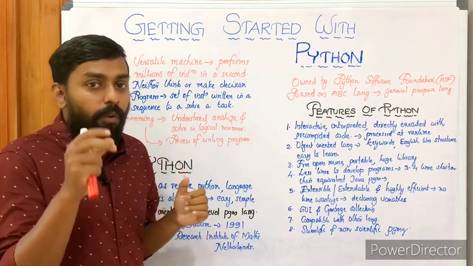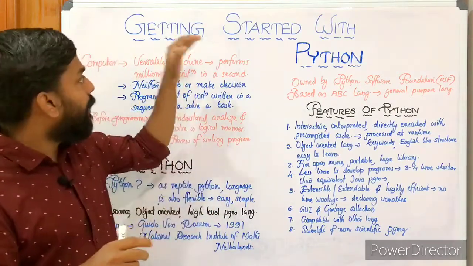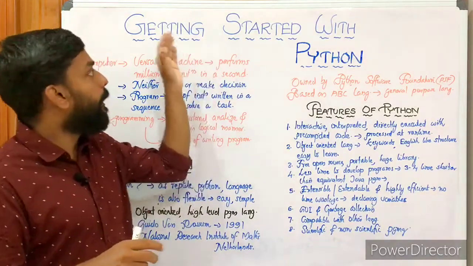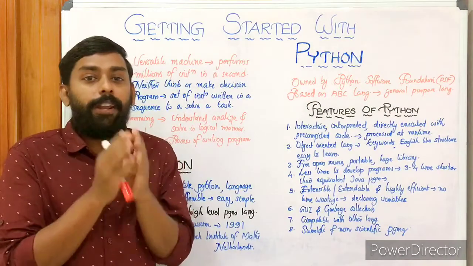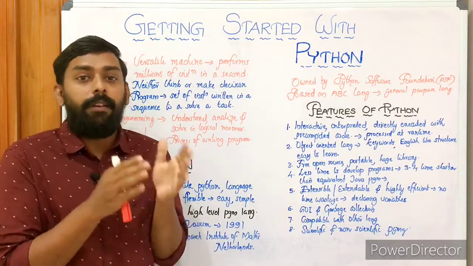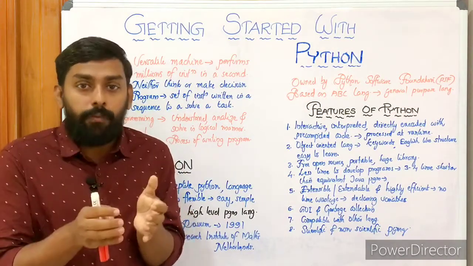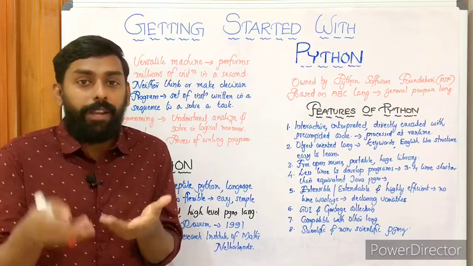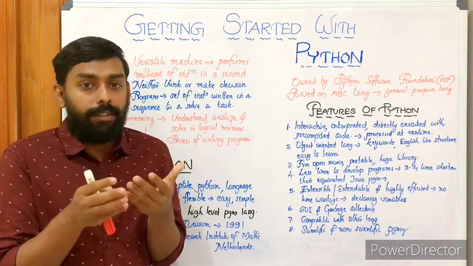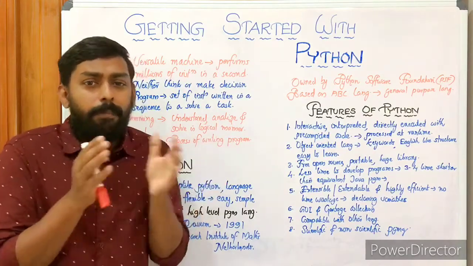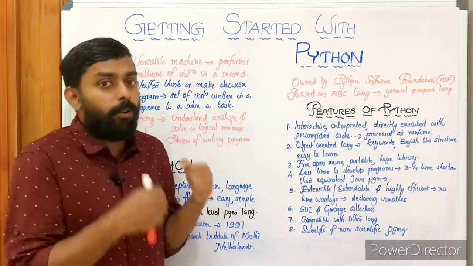So let's move on to the topic, and here is our first chapter in plus 1, getting started with Python. In this chapter we will mainly look at what Python actually is, the features of Python, advantages of Python, how to start with Python, how to start coding, and of course how to work with the interface, the GUIs. These are the basic topics. So let's move on.